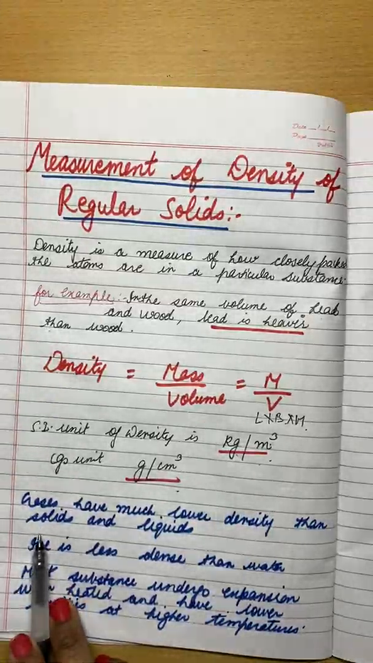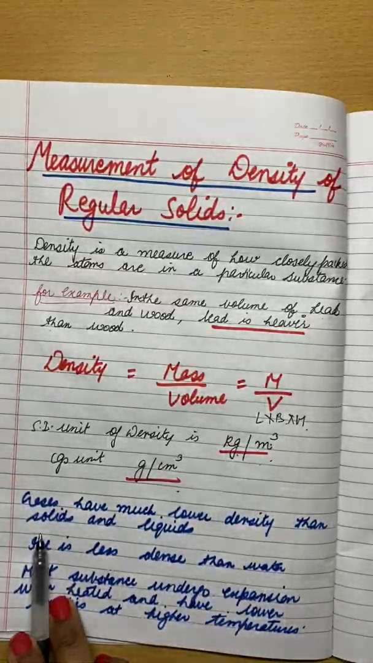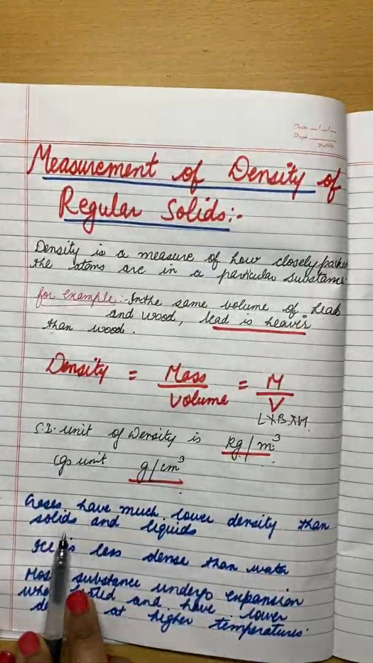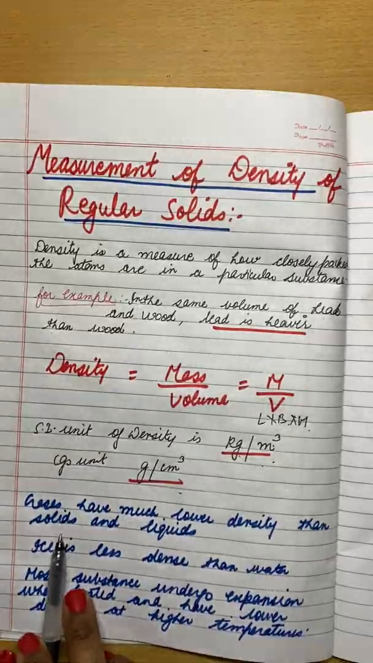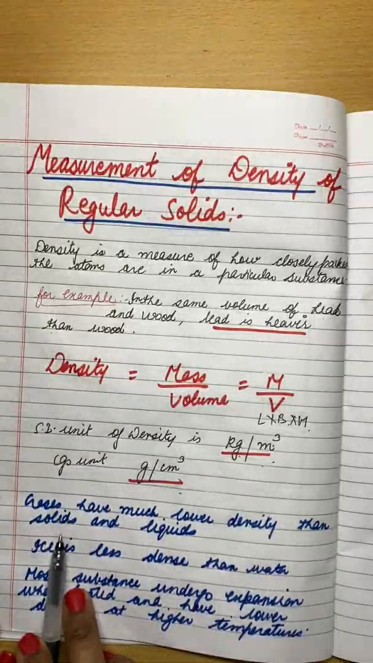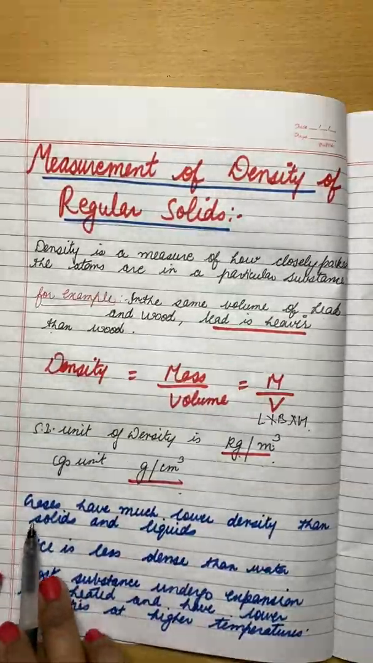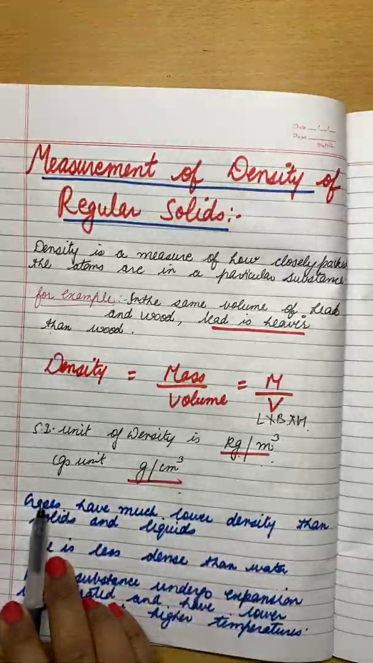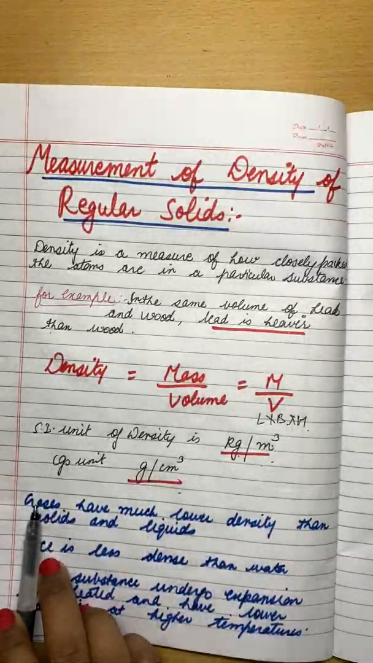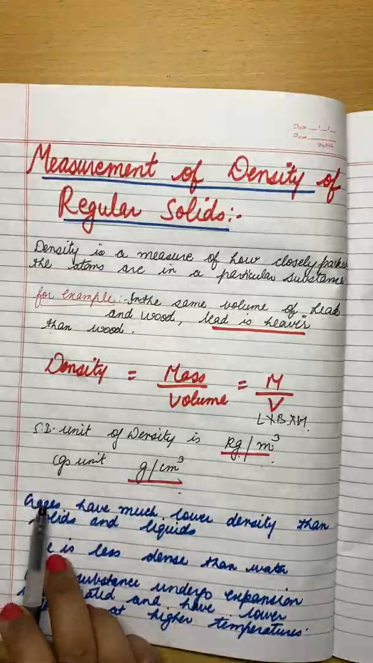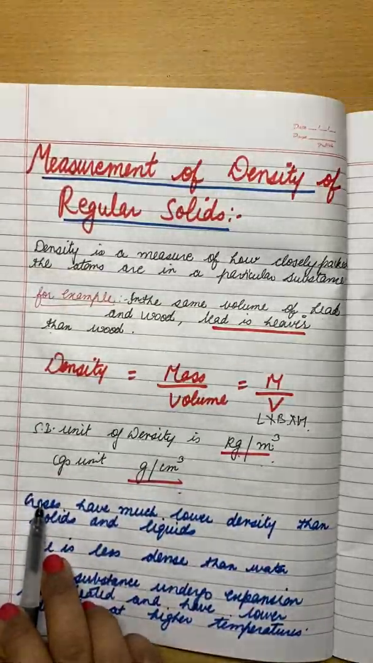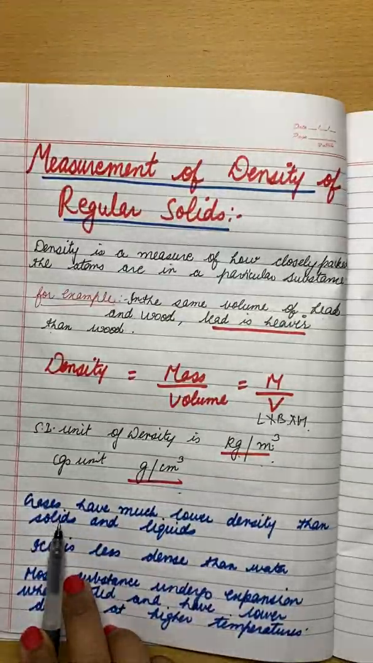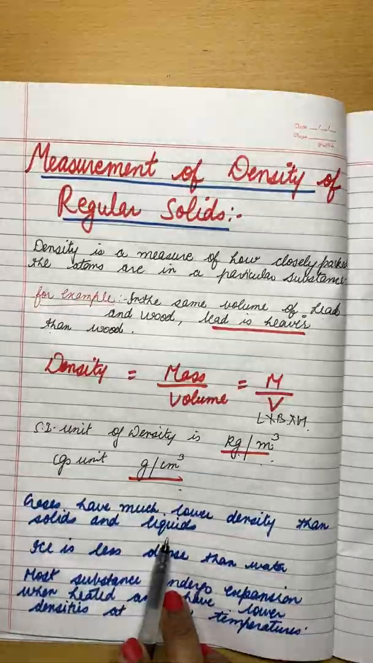Next, some points I want to discuss with you. As I told you, in solids particles are very close to each other, right? That means solids are more dense than liquid and gas. That means gases have much lower density than solids and liquids. Why? Because in gases particles are very far away from each other. दूर दूर होते हैं. If they are far apart, that means it is less dense, it is less heavy, right? And solids are the heaviest. After solids, liquids will come.